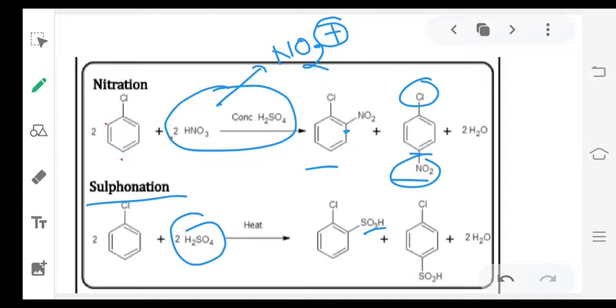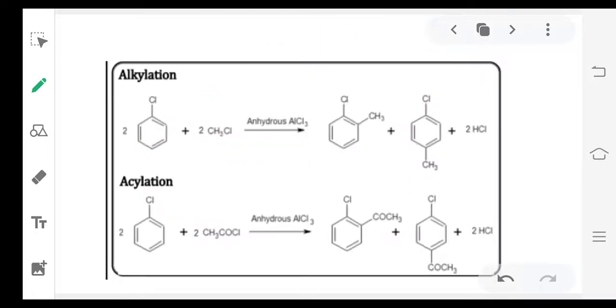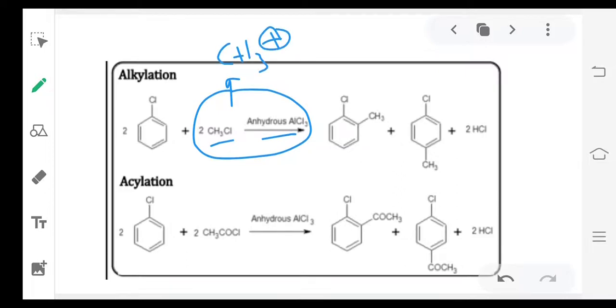So here the point is the electrophile is attacking at ortho and para positions, not at the meta position. The meta position product is very less favorable. So now, CH3Cl with anhydrous AlCl3. What electrophile you will get, that is important. CH3 plus, alkyl.